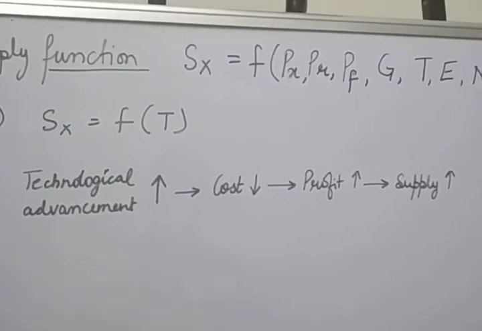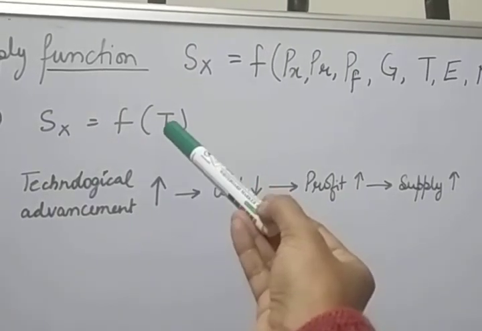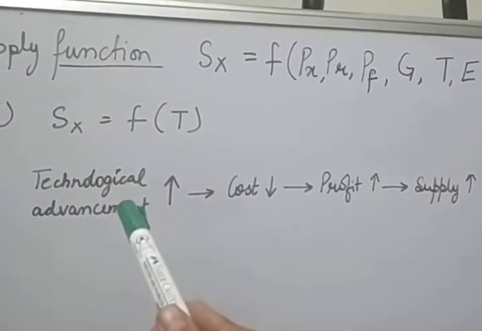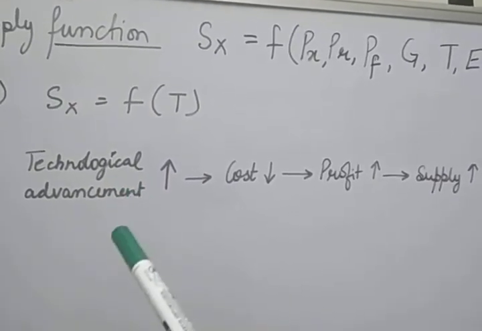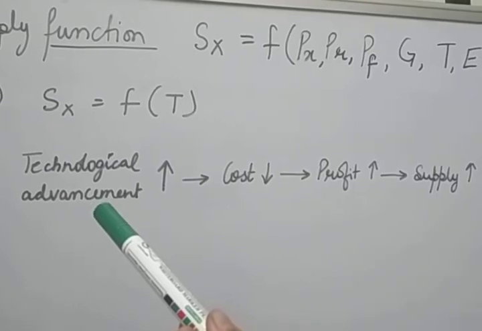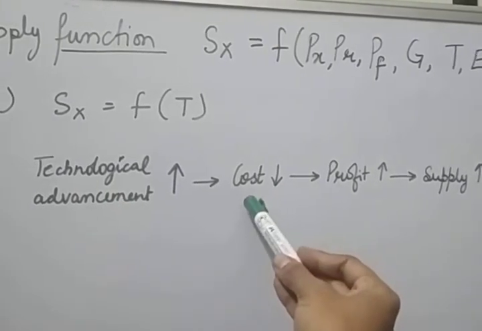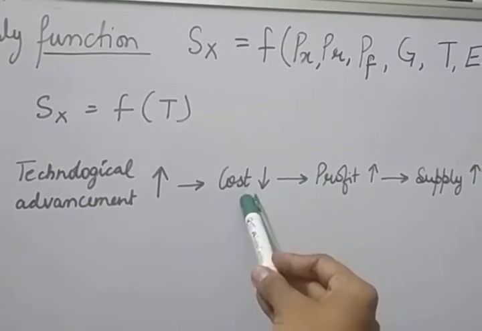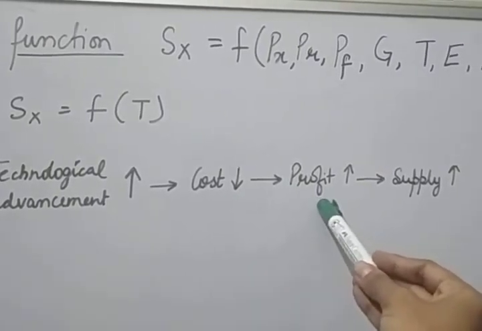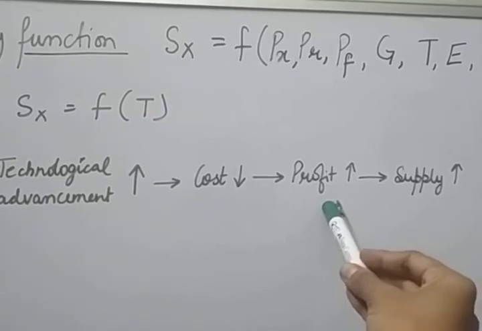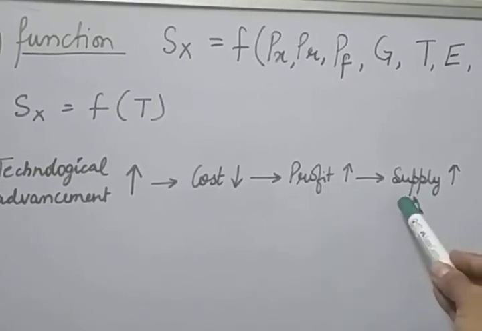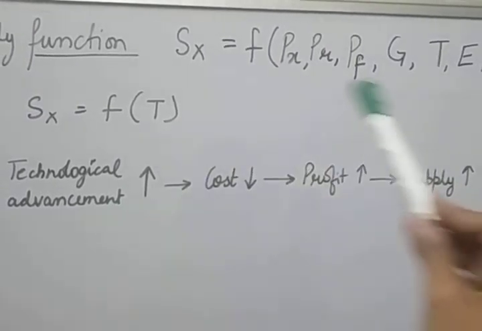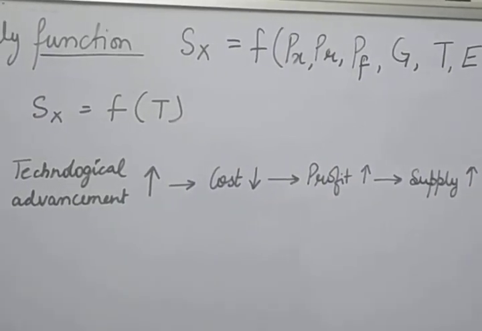Now the next factor is that supply is a function of technology. If there is more technological advancement, upgradation of the technology, that means the per unit cost of production will reduce, and if the per unit cost of production reduces, it will lead to an increase in the profit margin of the producer, and when his profit increases, he will increase his supply. In this way you can say that technological advancement and supply have a positive relationship.